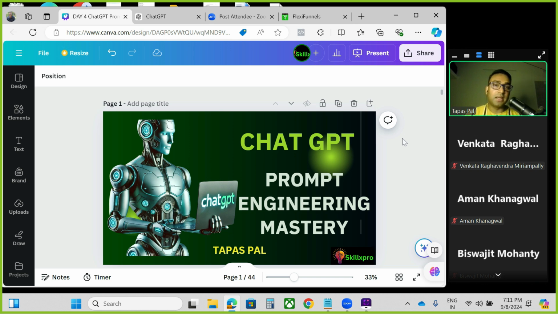ChatGPT is a large language model. It's an advanced language model based on the GPT architecture. What is GPT? GPT is a Generative Pretrained Transformer. Okay, so the main objective is, suppose you are speaking with a person, how that person will respond to you. Nowadays, in front of you one robot will be there, and that robot will respond like a human. That is the main objective.